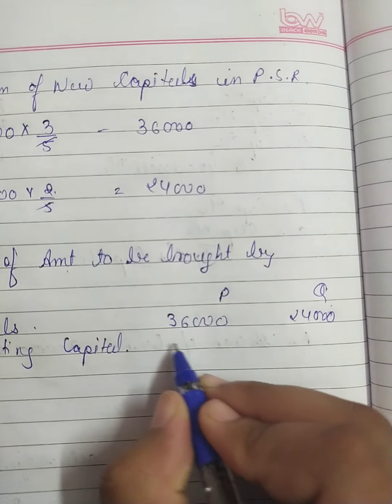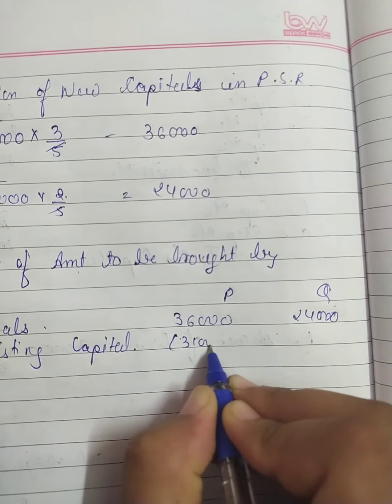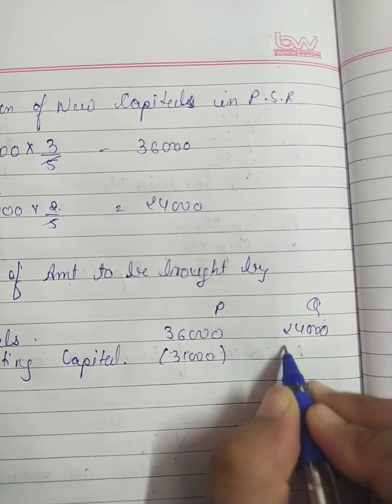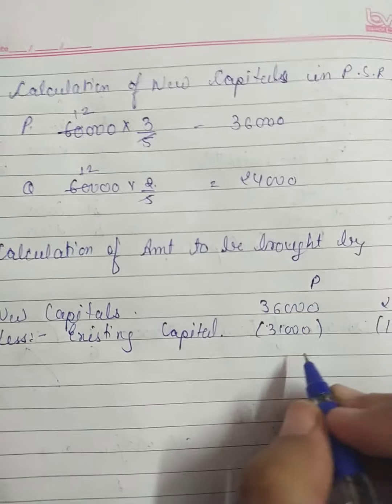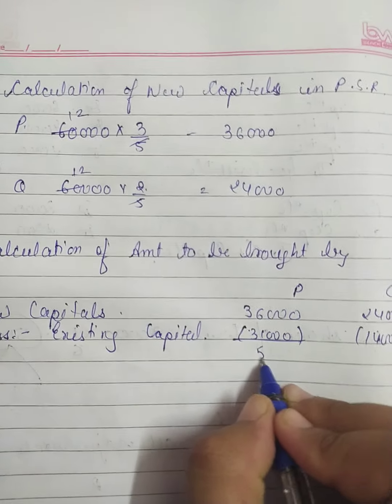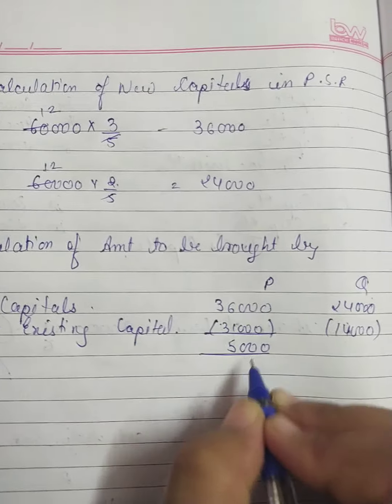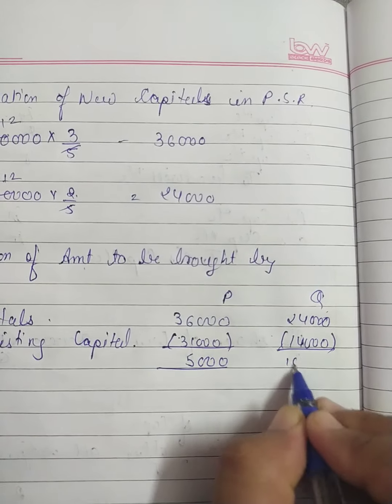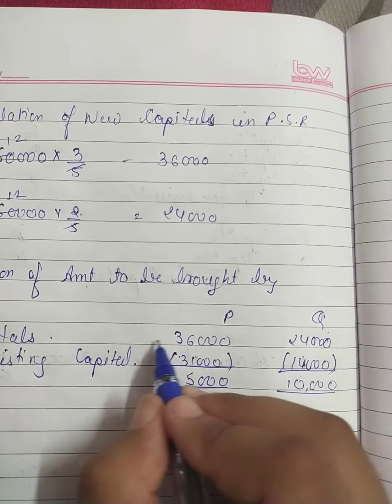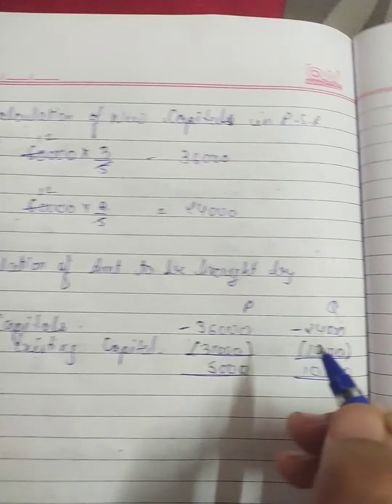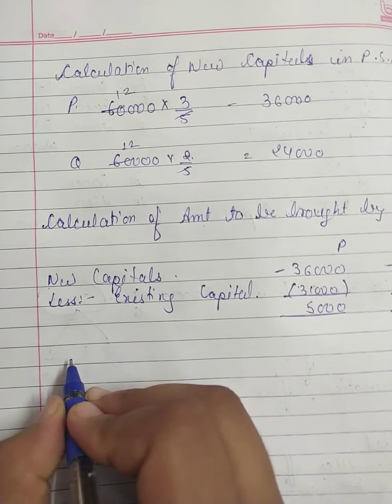Okay, so 31,000 and 14,000, their existing capital I have subtracted here. It means P will bring 5,000 cash and Q will bring 10,000 cash for maintaining their new capitals. Okay, so let's make the entry of it.